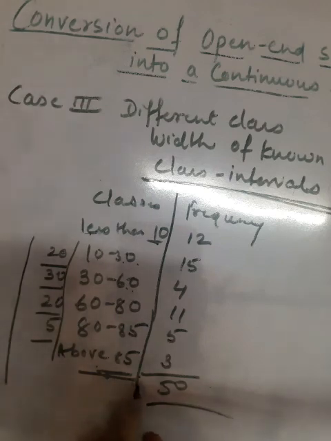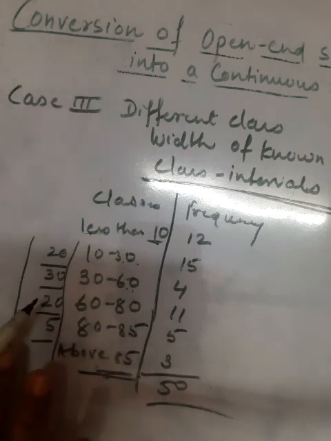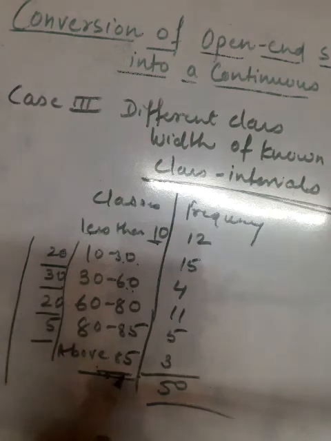So students, I discussed 3 cases of open-ended series where you have to find the lower limit of the first class interval and the upper limit of the last class interval, and I discussed the methods through which an open-end series can be converted into a continuous series in different situations and different cases.